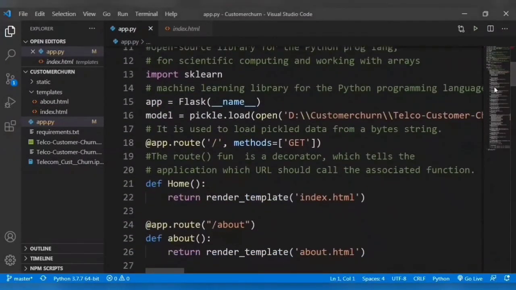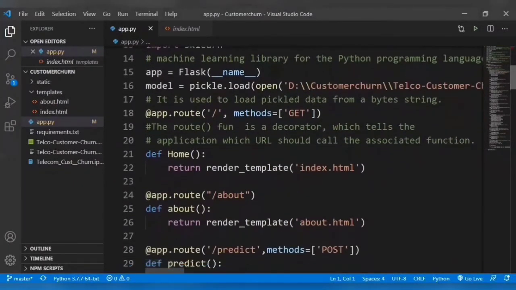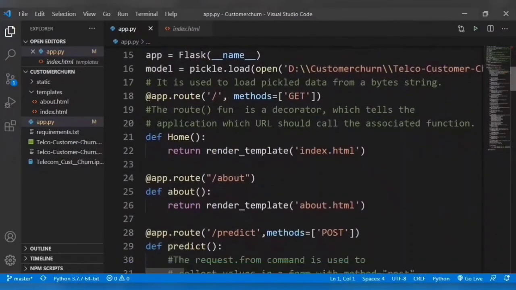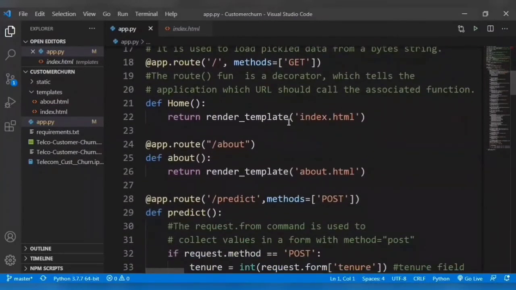And for loading our data we have used pickle, and then for routing to the particular page we have used the app.route function, which routes to that particular page with the help of render_template. In the template folder we have both the files, index.html and about.html. So the app.route